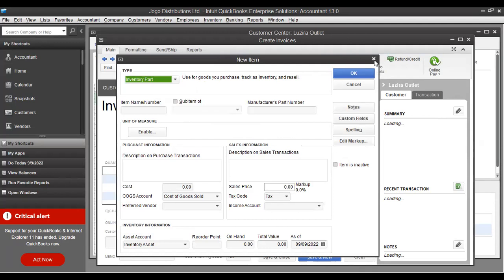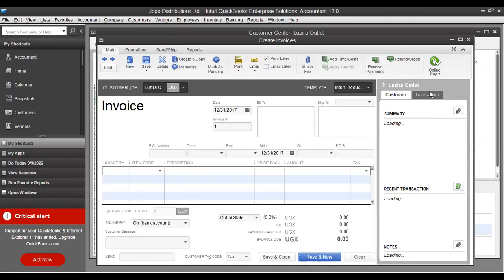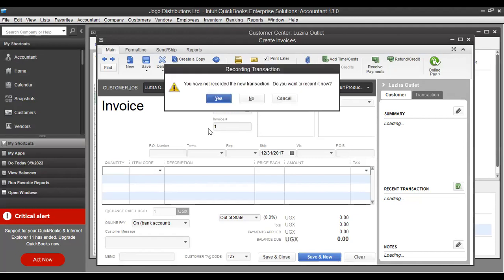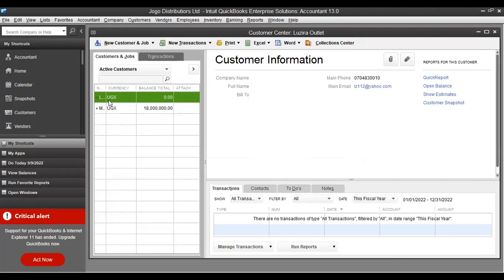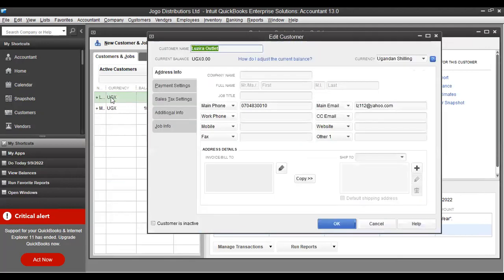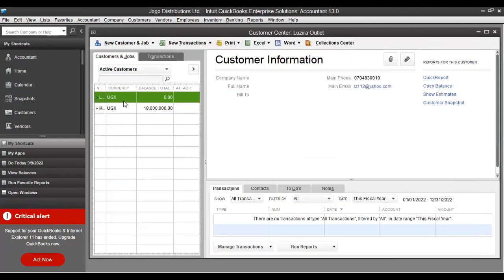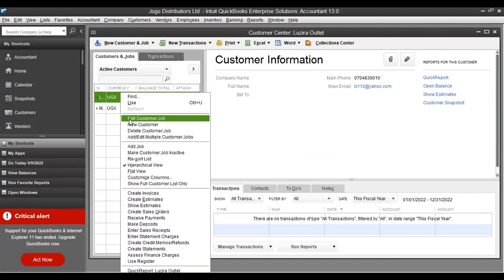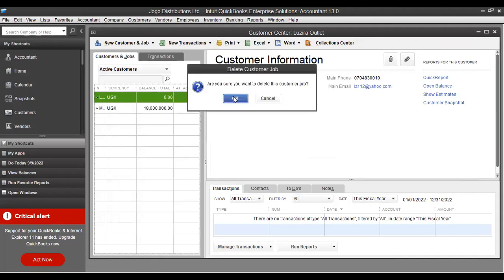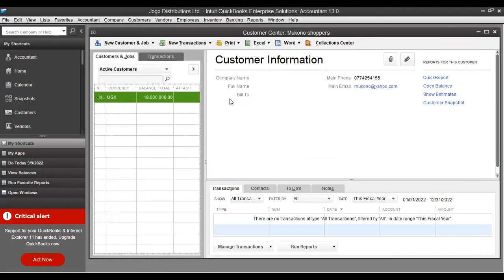So you close it. You answer the transaction, say no. I have to run this customer first. I think I should stick to this one for now.